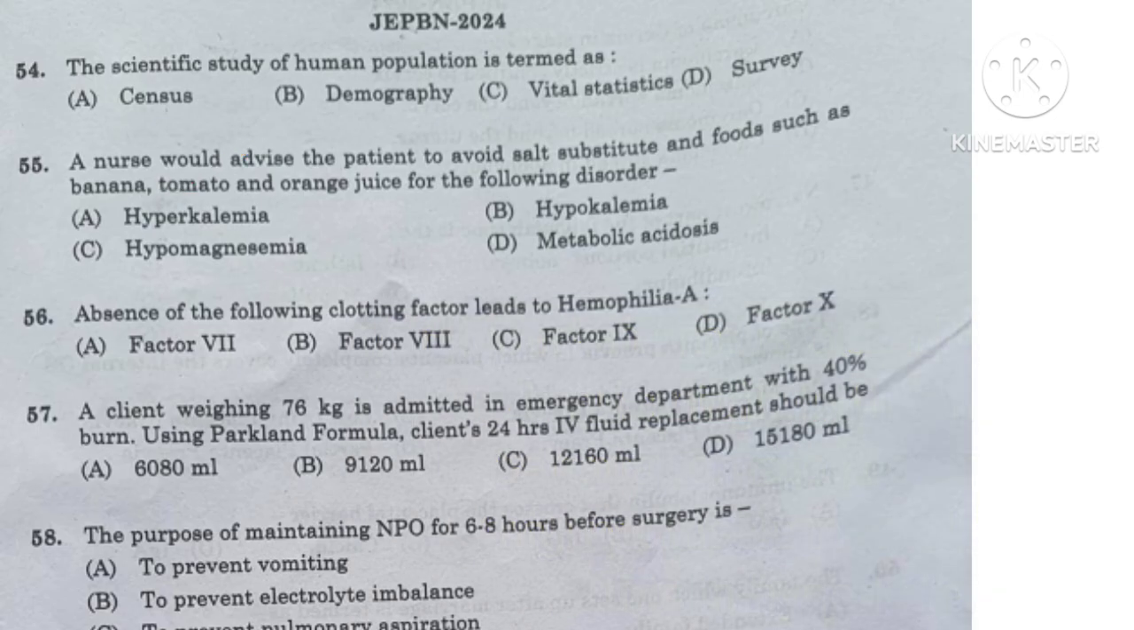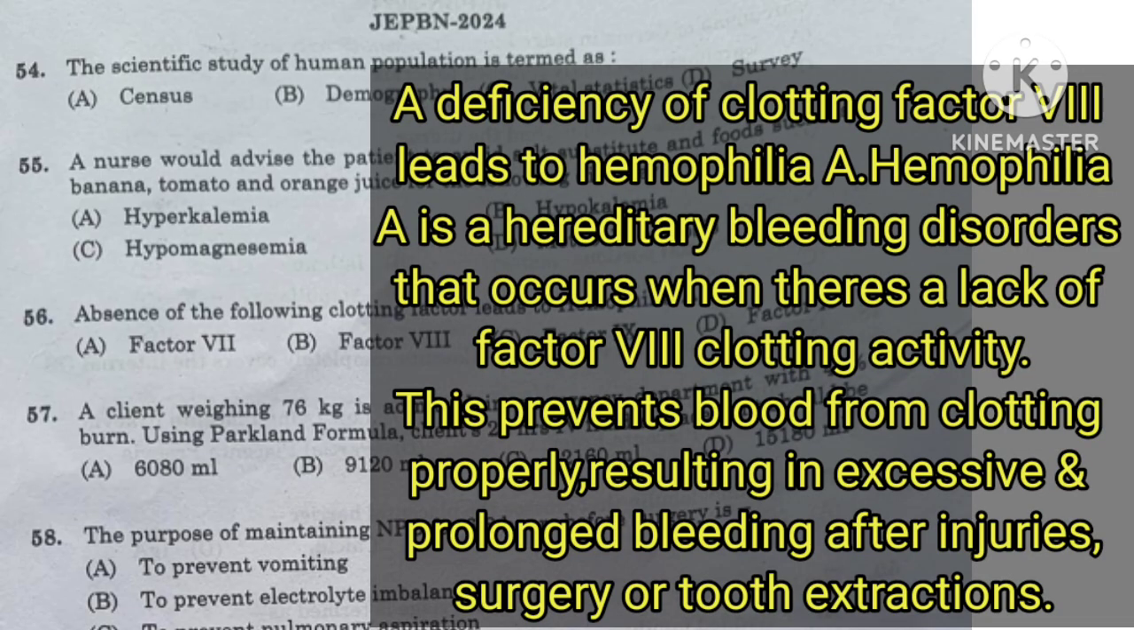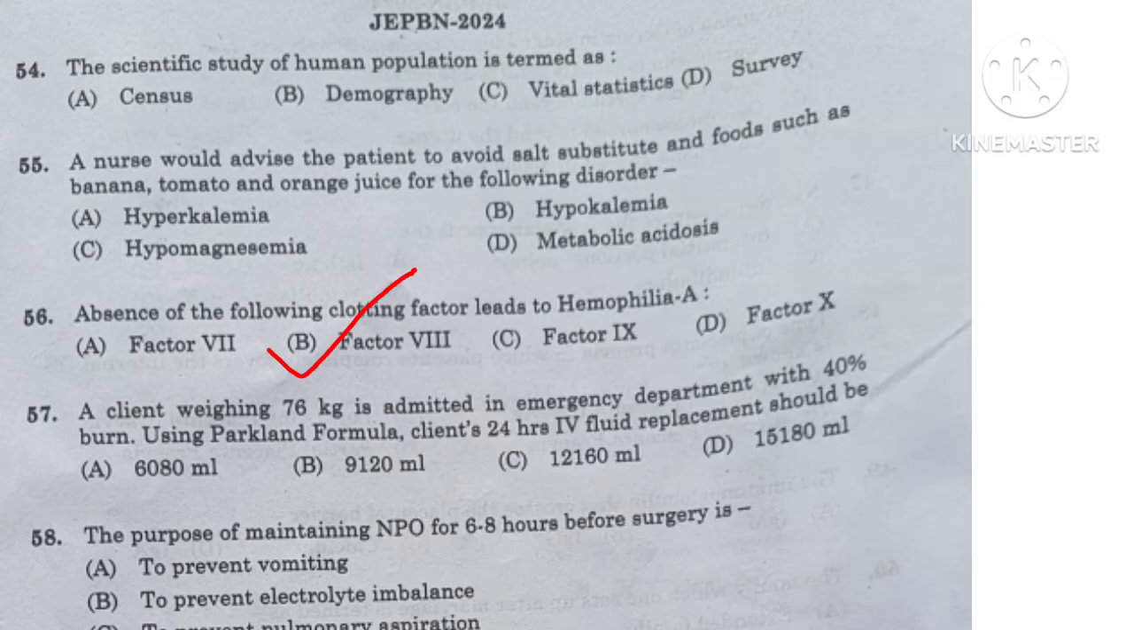Question number 56. Absence of the following clotting factors leads to hemophilia A: factor 7, factor 8, factor 9, or factor 10. Deficiency of clotting factor 8 leads to hemophilia A. Hemophilia A is a hereditary bleeding disorder that occurs when there is a lack of factor 8 clotting activity. This prevents blood from clotting properly, resulting in excessive and prolonged bleeding after injury, surgery, or tooth extraction. So here option B is the right answer.